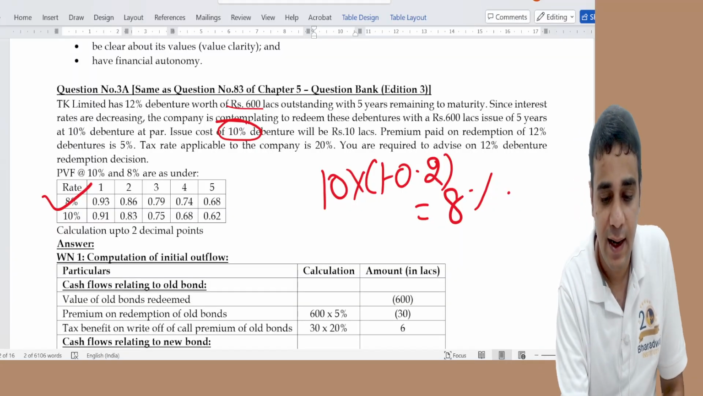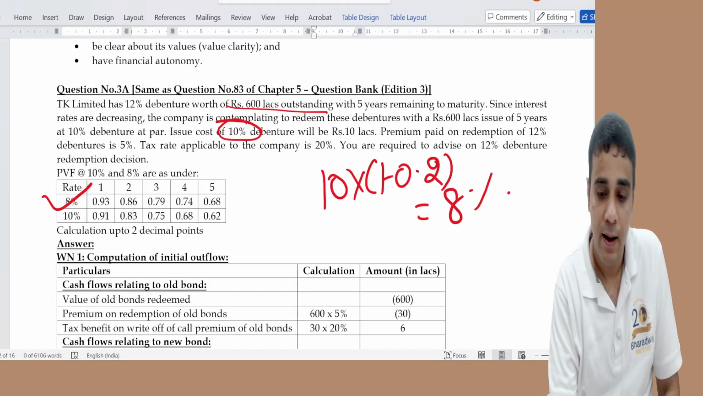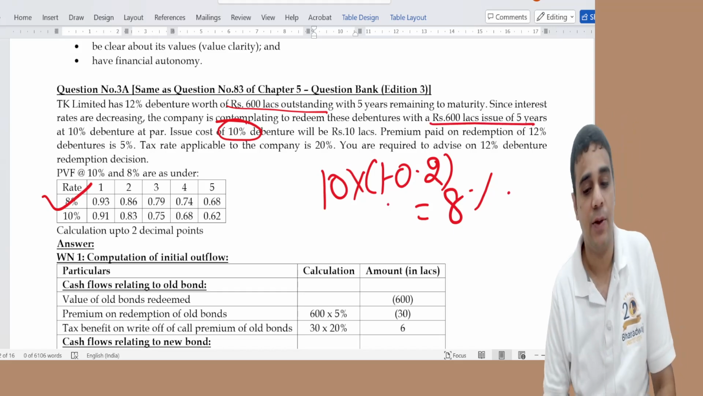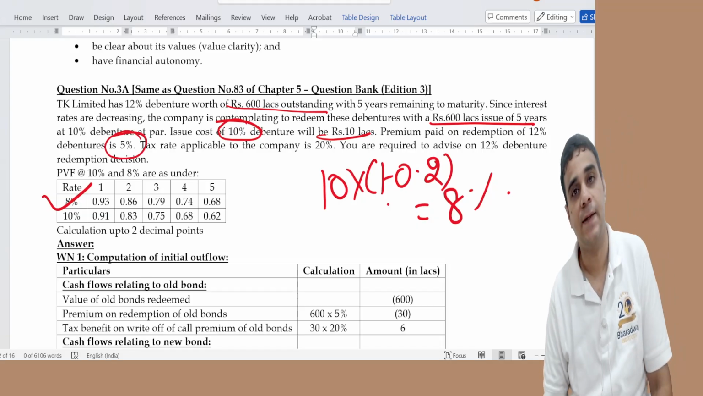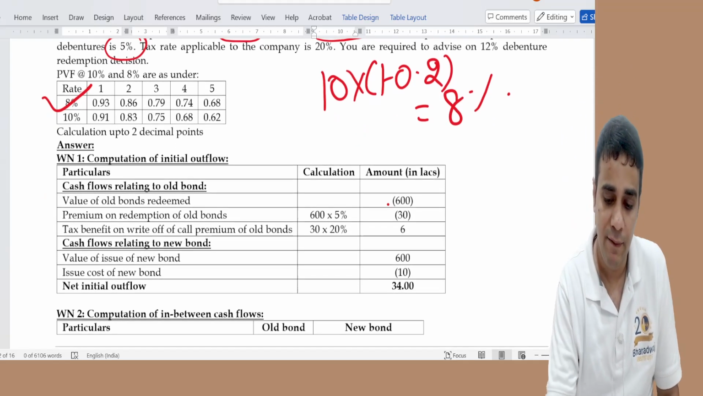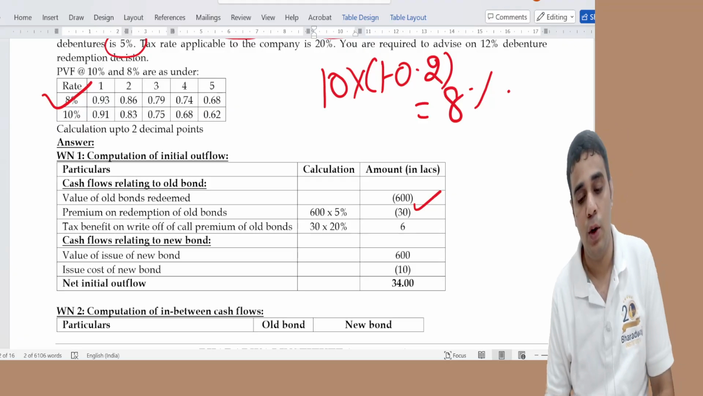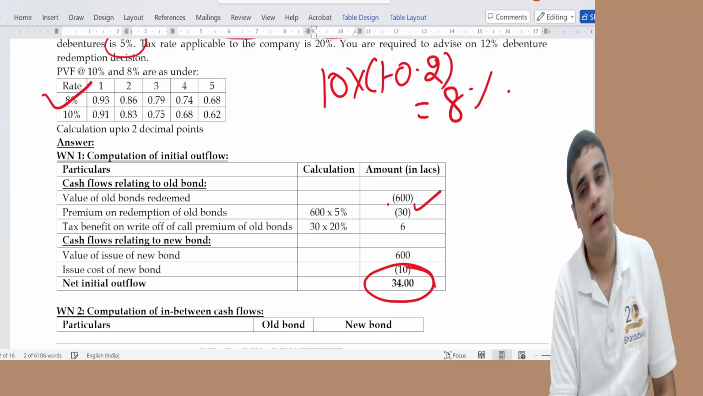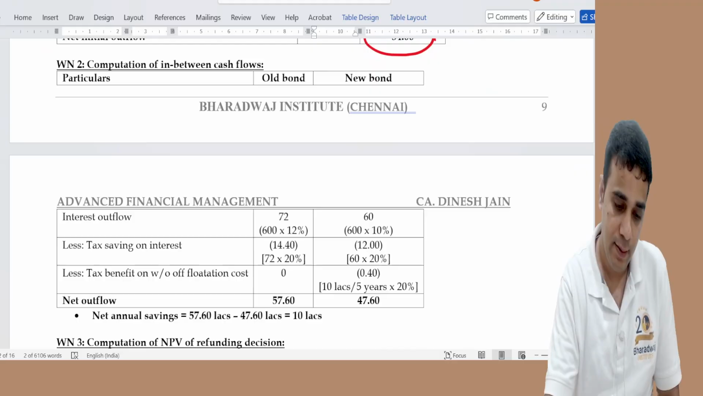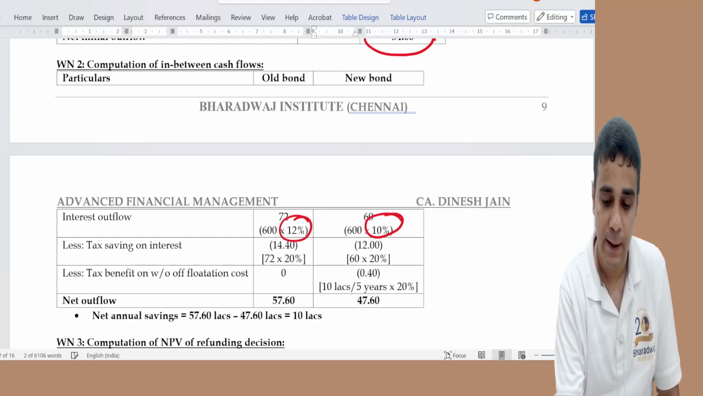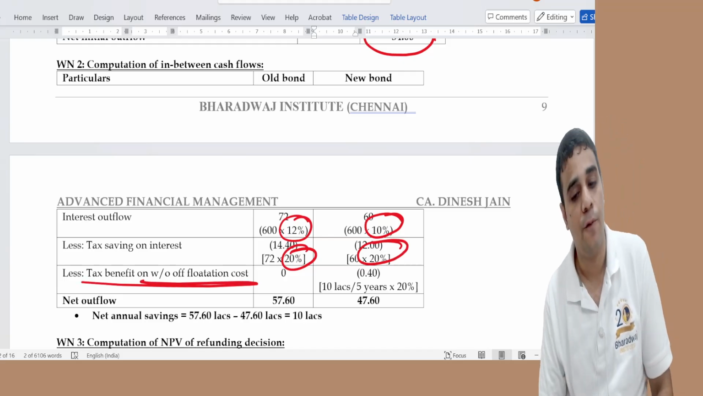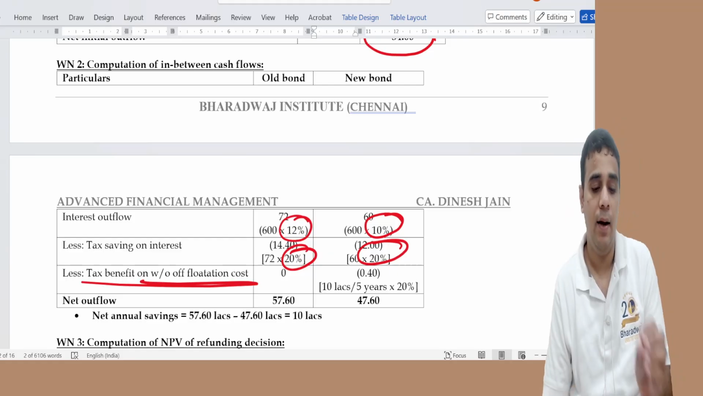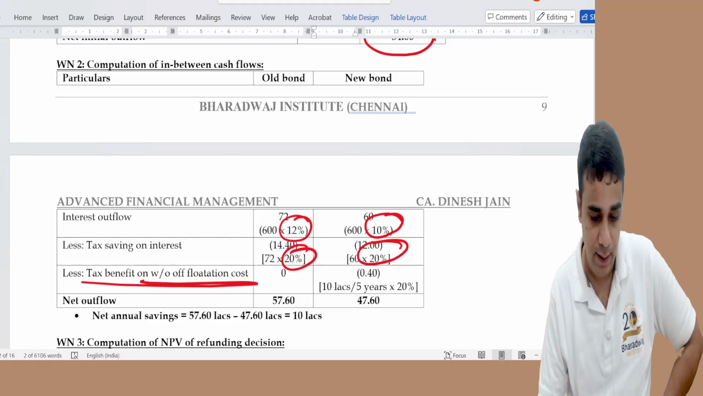The balance is very simple. We have 600 lakh which we have to pay. I'll be issuing 600 lakh worth of debenture. 10 lakh is issue cost and the premium on redemption of the 12% debenture is 5%, so I'll have to pay an extra 5%. Whatever premium I pay, I'll write it off on the old bond. Net there is an outflow of 34, then interest at 12% with a 10% tax benefit, and on the new bond there will be a write off of flotation cost, and net I'll save 10 lakhs every year.